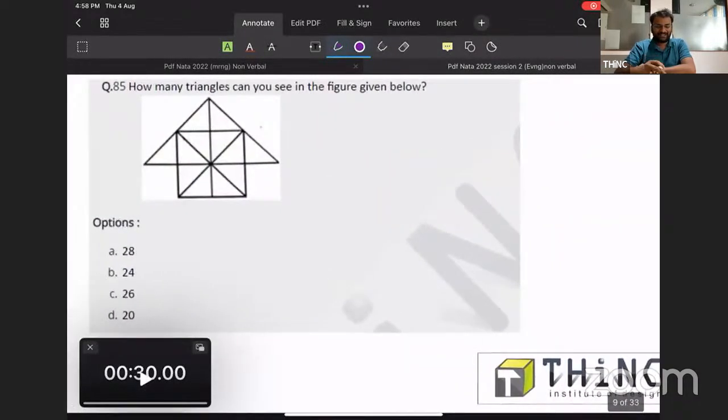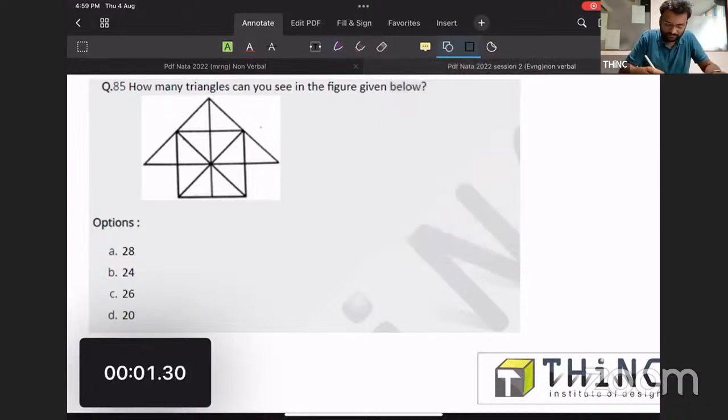How many triangles can you see in this figure? There are a lot of questions connected to the technique which we are going to use in this particular question. It's a figure counting question. How many triangles can you see over here? Number of triangles is being asked. So I will let you know some basic figures.